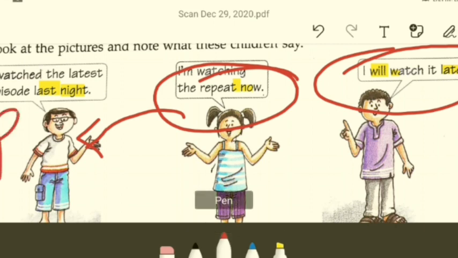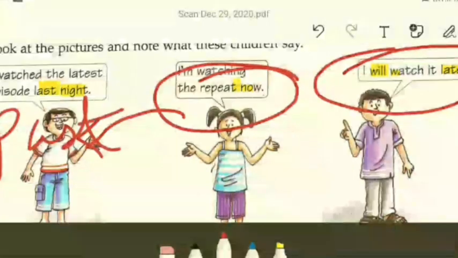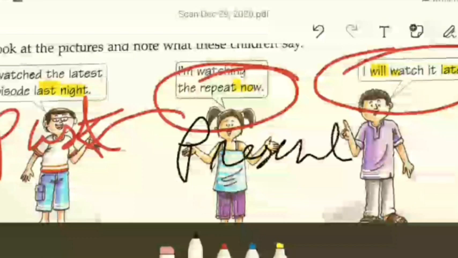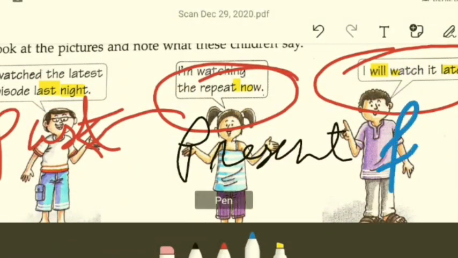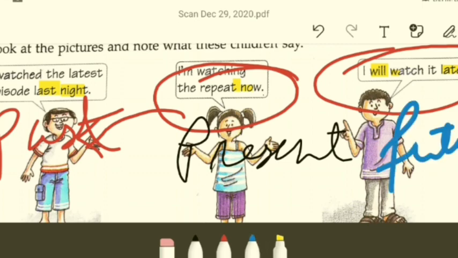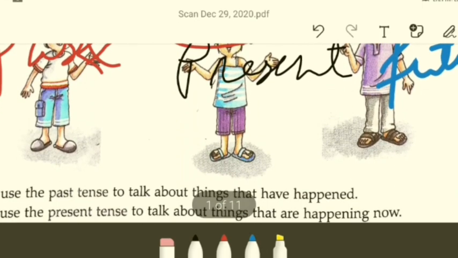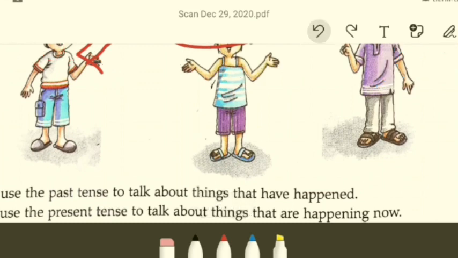This is past, something that has already happened. This is present, she is watching. And this, of course, is future. He will watch later. So this was a hinted attempt at trying to show you what you are going to study further.